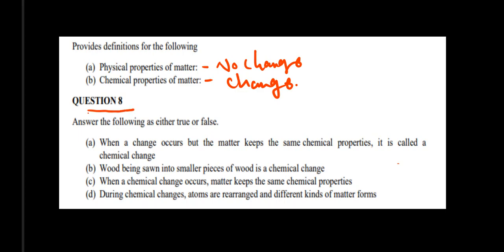They're saying answer the following as either true or false. So we've learned what a chemical change is. We've learned what chemical properties of matter are. In physical properties we have no change. In chemical properties we have a change. So now let's answer these true or false questions. The first one here, they're saying when a change occurs but the matter keeps the same composition, it is called a chemical change.